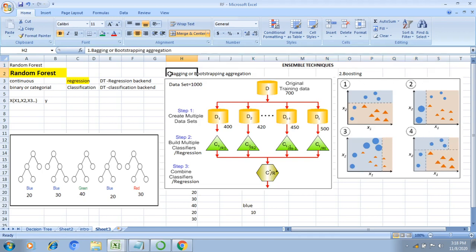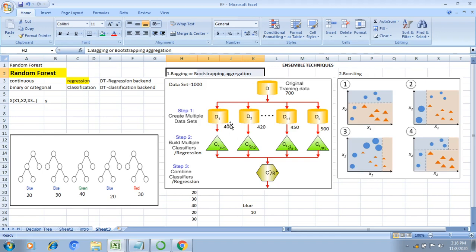Now we'll discuss the bagging, or bootstrapping, technique today. Why? Because random forest always follows bagging, or bootstrapping aggregation. The first step, we'll discuss this concept more now. For example, the dataset contains 1000 samples, and out of these I am taking 700 samples for training the algorithm. I want to divide this dataset into multiple datasets. In step one, we need to divide it into multiple datasets.